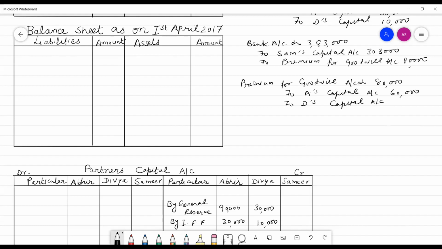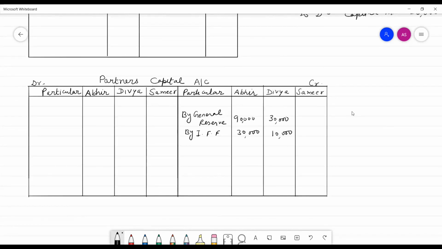It would come on the credit side in their capital account. By bank, the amount of capital would transfer to Sameer's capital account, that is 3,03,000. Then by premium for goodwill, this amount of goodwill is brought by the new partner and transferred to the old partners' capital account in their sacrifice ratio.